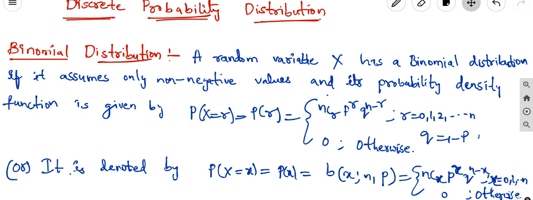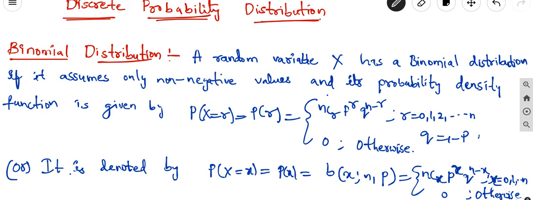Here the binomial distribution can be defined as follows: a random variable capital X has a binomial distribution if it assumes only non-negative values and its probability mass function is given by P of X equal to small r, that is P of r equal to nCr p power r q power n minus r, where r values are from 0 to n.